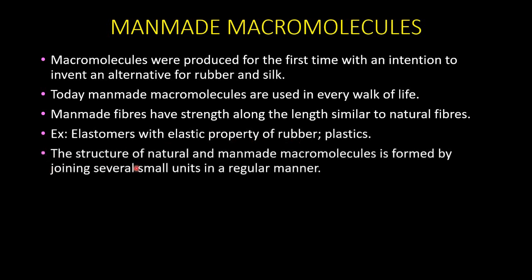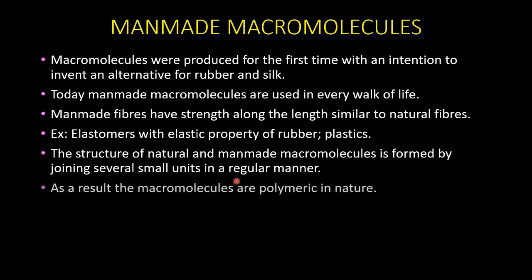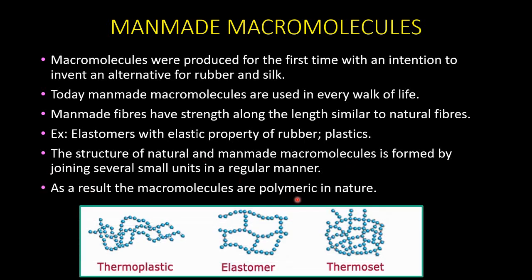The structure of natural and man-made macromolecules, they are formed by joining several small units in a regular manner. As a result, the macromolecules are polymeric in nature. If you see the picture, this is the structure of a thermoplastic, this is an elastomer, this is a thermoset, which is more like an epoxy where you can heat it up and mold different structures.